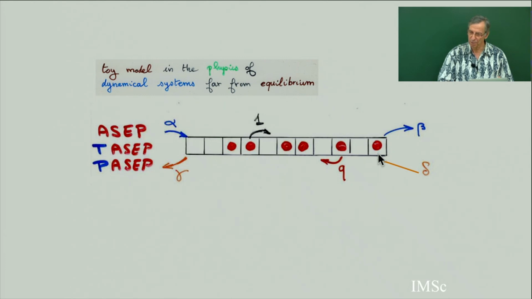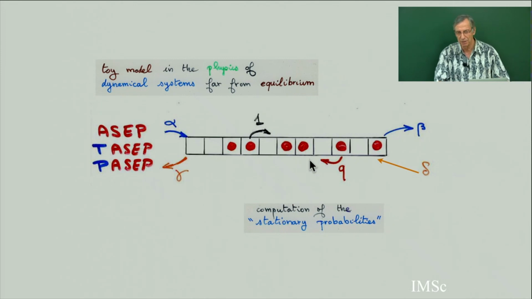And the physics problem, which is important in physics and probability, is to compute what is called the stationary probability of this. Intuitively, after a very long time, what is the probability to get one possible state? The state is the word you get by reading this strip from left to right. So the number of states is 2 power n. In each cell, there are 2 possibilities to put a particle.